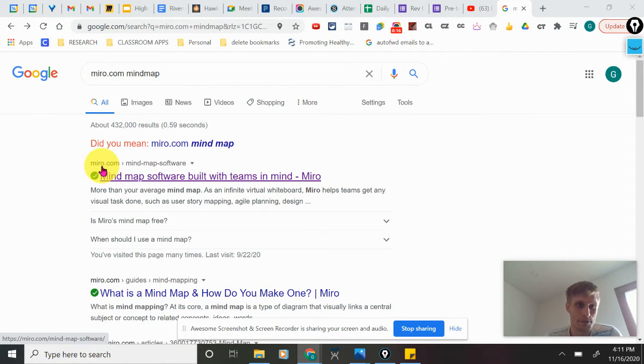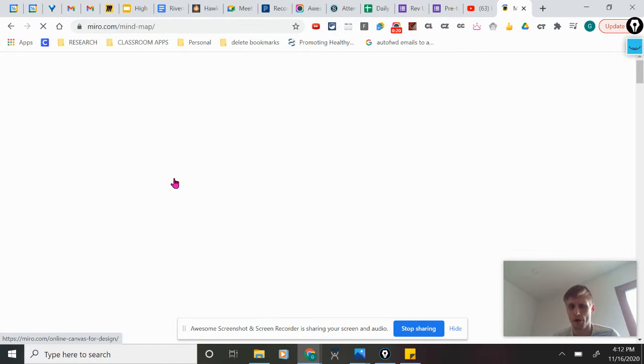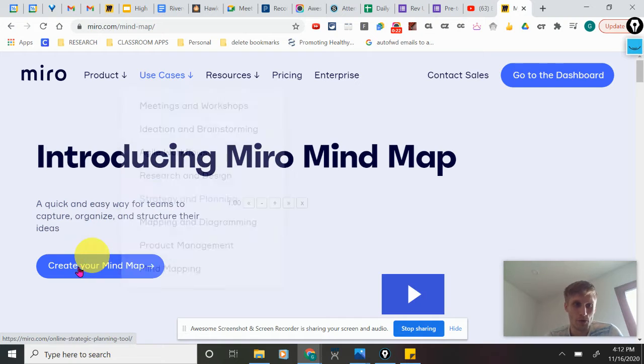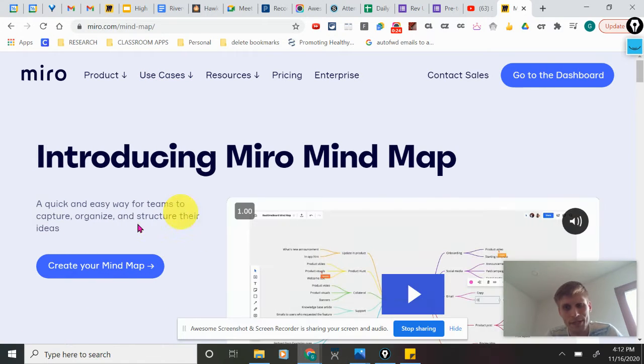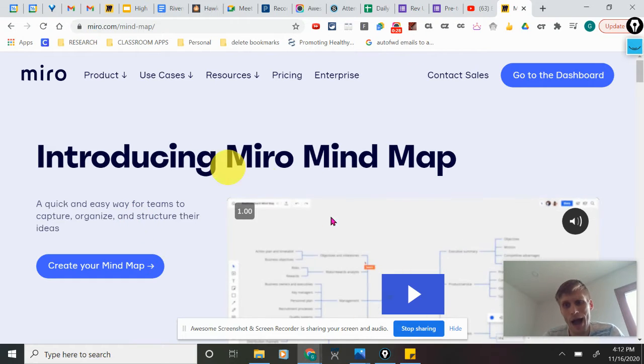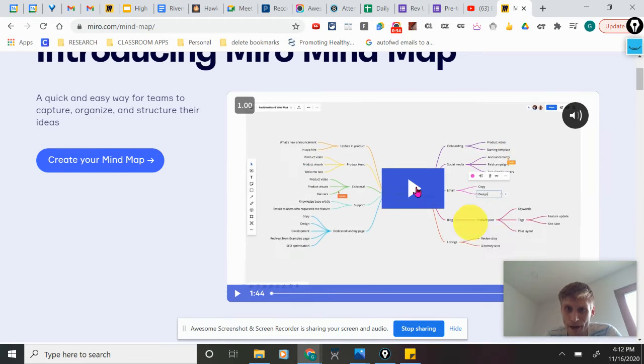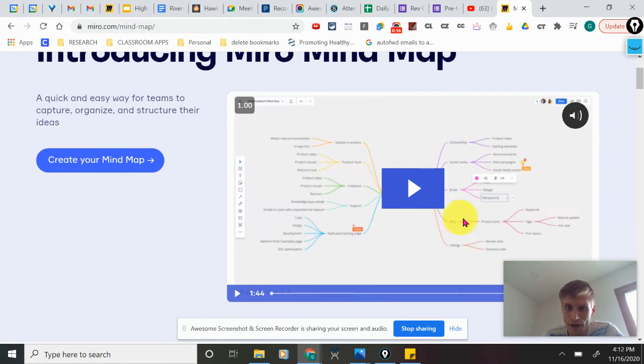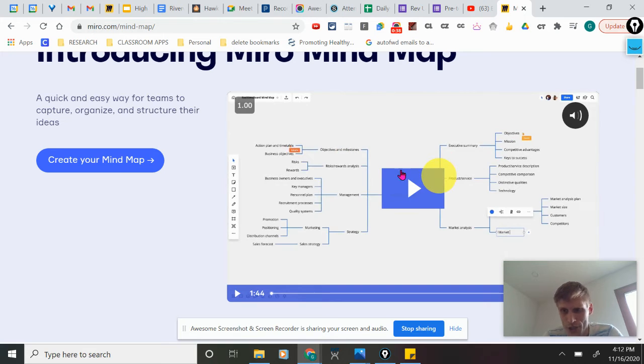All you do is go to miro.com, you sign up, it will ask you for your email. You create a mind map. A mind map is a place where you write on stuff, you put videos, you do all this cool stuff. It will ask you to make a password, email, and it should take less than a minute. As you can see on the screen, people start moving around. They can move things together. They can write words, they can make charts, put videos on. The list goes on and on.